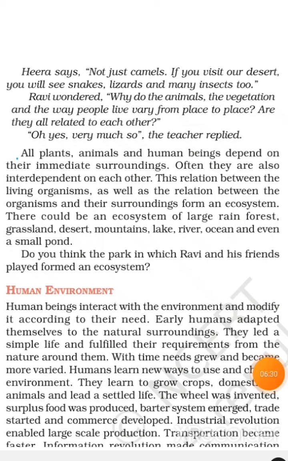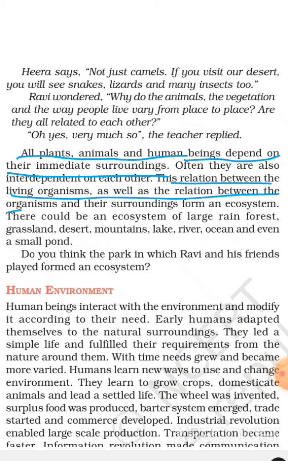All animals, plants and human beings depend on their immediate surroundings. Often they also interdepend on each other. The relationship between the living organisms, as well as the relationship between the organisms and their surroundings, forms an ecosystem. There could be an ecosystem of a large rainforest, grassland, desert, mountain, lake, river, ocean, and even a small pond has its own ecosystem.